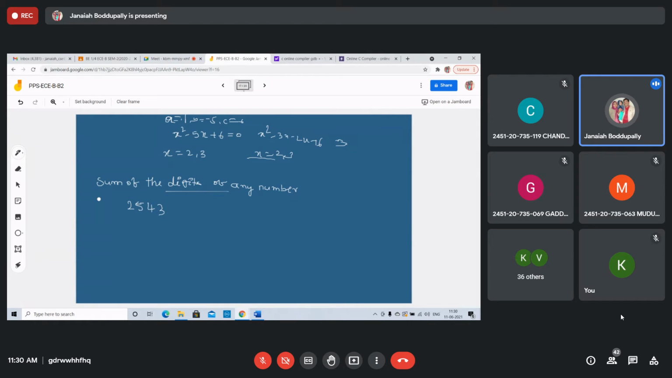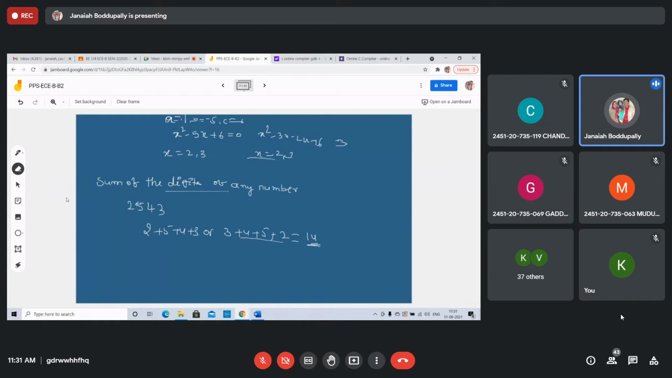How can you add? In general, mathematically, 2 plus 5 plus 4 plus 3. Or you can take the reverse order, 3 plus 4 plus 5 plus 2. What is the answer? 7 plus 7, 14. The answer is 14. Right? You can calculate the sum mathematically.